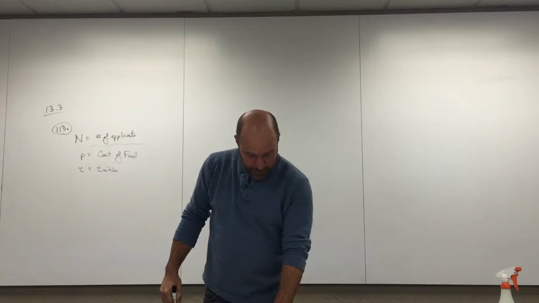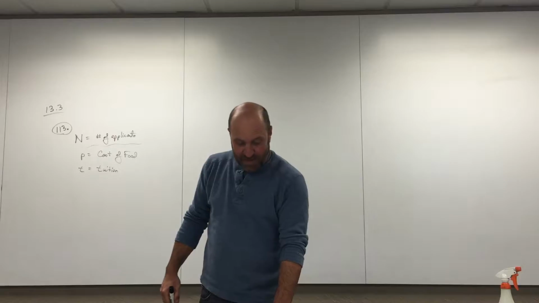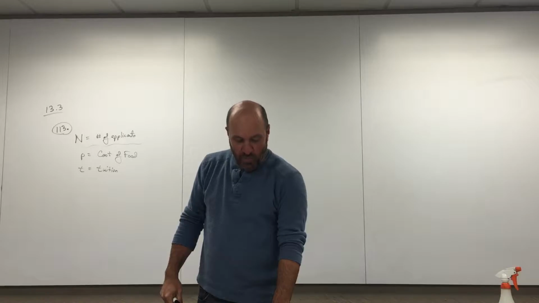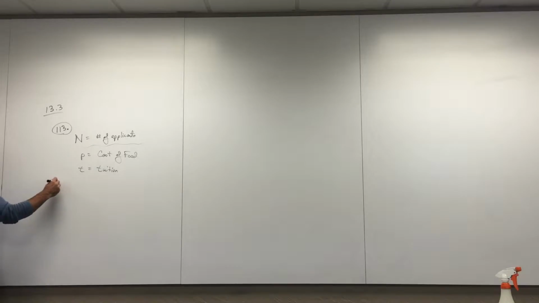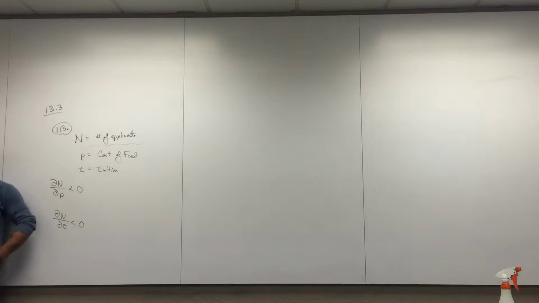And it says that dN/dP is less than 0, and dN/dT is less than 0. What information is gained noticing that both partials are negative? Again, it's just a conceptual kind of question, but they told me that dN/dP is less than 0, and that dN/dT is less than 0. So it's not that funny, and it's not that hard. What information is gained?